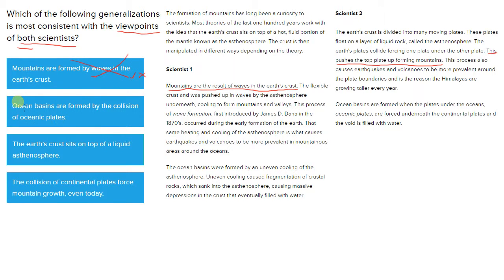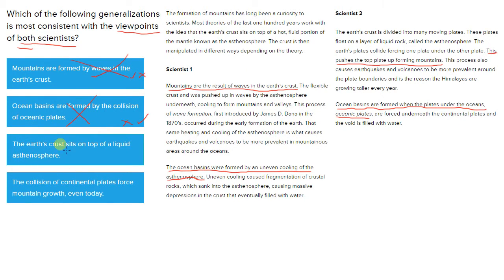So answer choice B, ocean basins are formed by the collision of oceanic plates. Same thing, we should look into the passage, see that scientist 1 believes that ocean basins were formed by an uneven cooling of the asthenosphere. So it's probably not the right answer since scientist 1 doesn't agree with it. And we can see that scientist 2 does, when they talk about ocean basins, they're talking about one plate going under the other. So scientist 2 agrees with that, but since not both scientists agree, wrong answer.